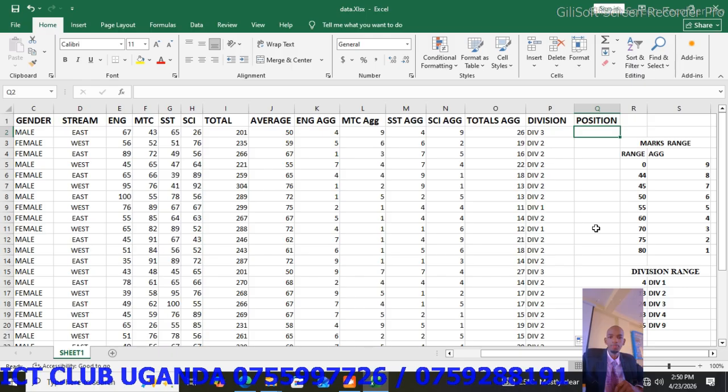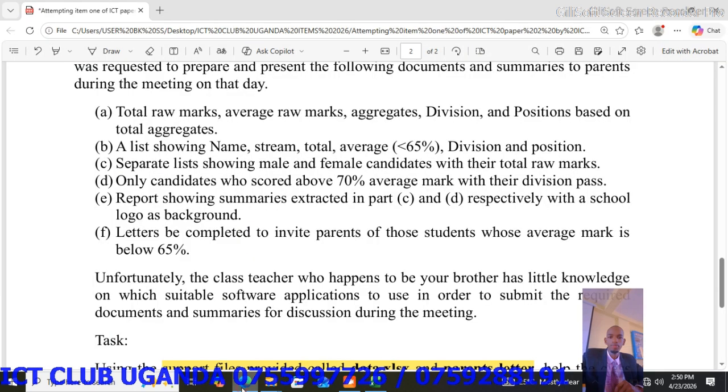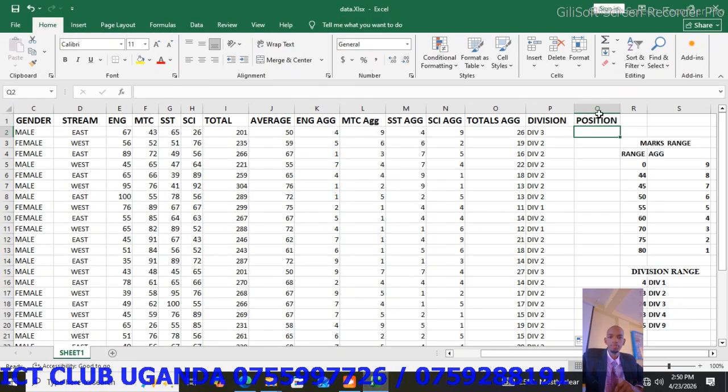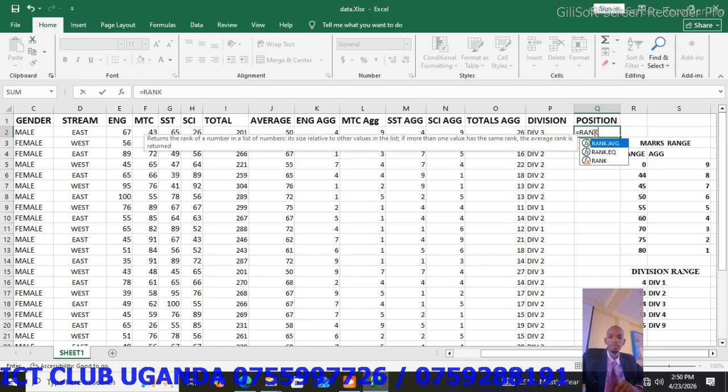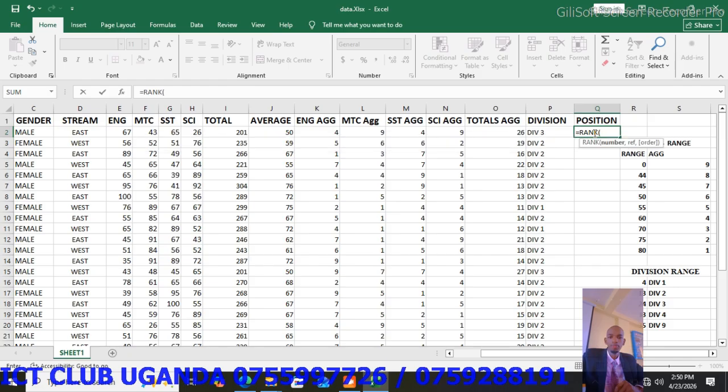How do you get the position? We are going to use a function called RANK. So we are going to rank them according to the total aggregates. If you remember our item, they said position is based on total aggregates. So we are going to get the positions based on total aggregates. Click on equals, type the function name RANK, open the brackets.